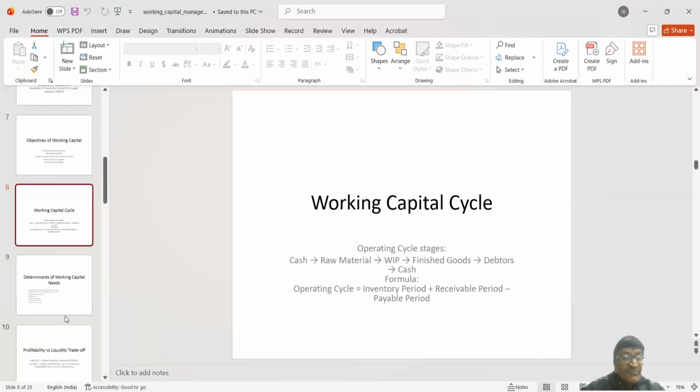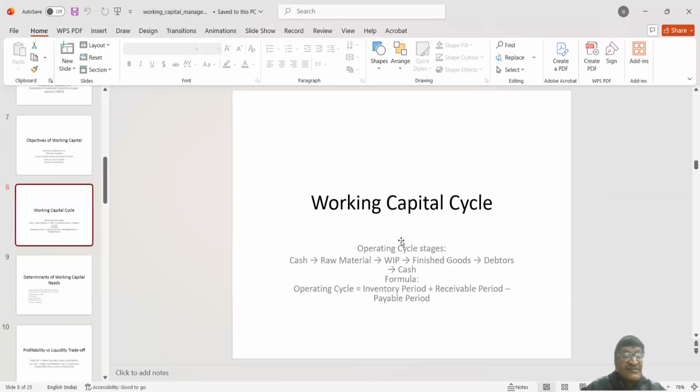Okay. So now let us discuss two more things which are not in this slide, but I will definitely incorporate those slides in my part 3 lectures, that is permanent working capital and demerits of surplus working capital and inadequate working capital. That I will discuss in my subsequent slides.